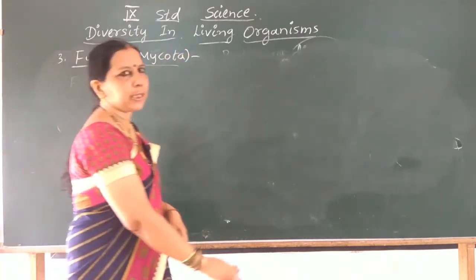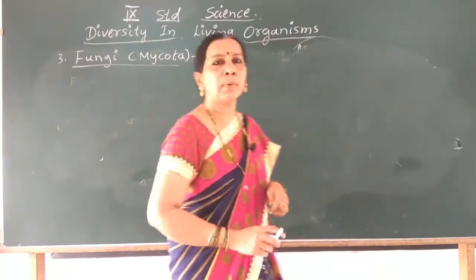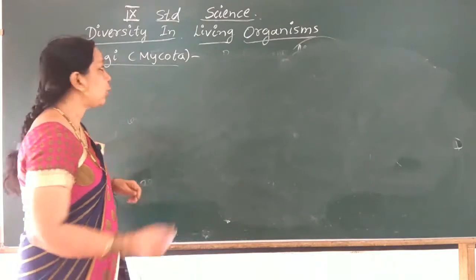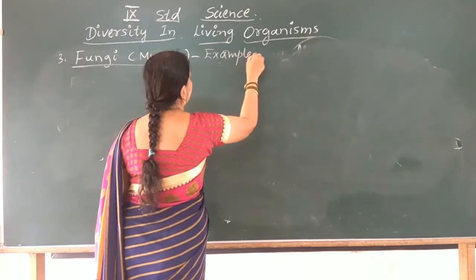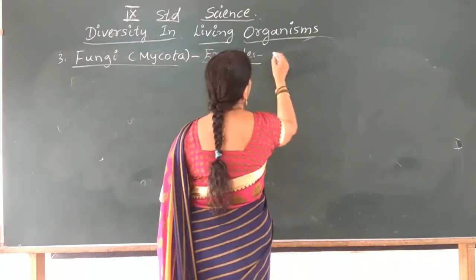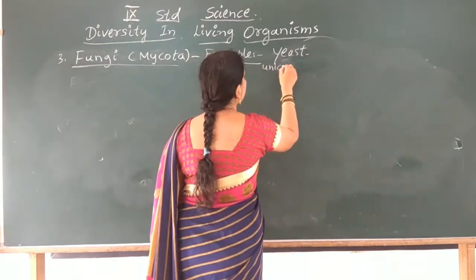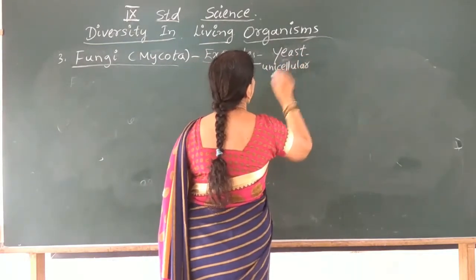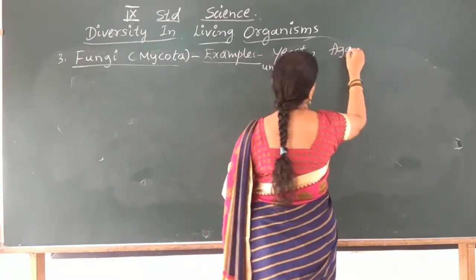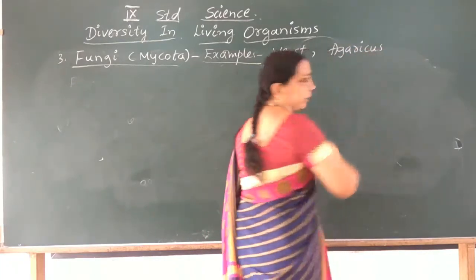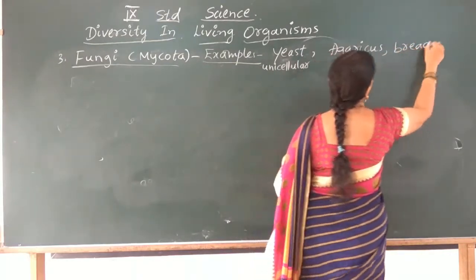You can give many examples to this group. Which are the examples of kingdom fungi or mycota? As the name tells, fungi. You know many examples. Yeast is a unicellular fungus. And the other examples are agaricus, a mushroom, and bread mold.